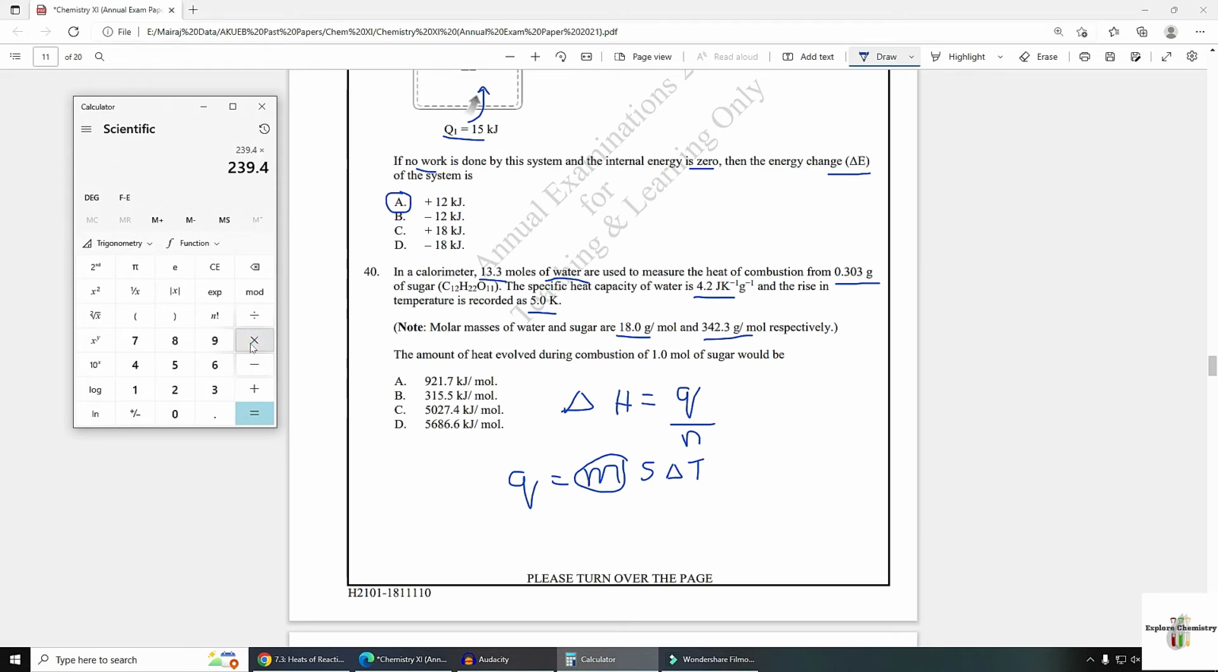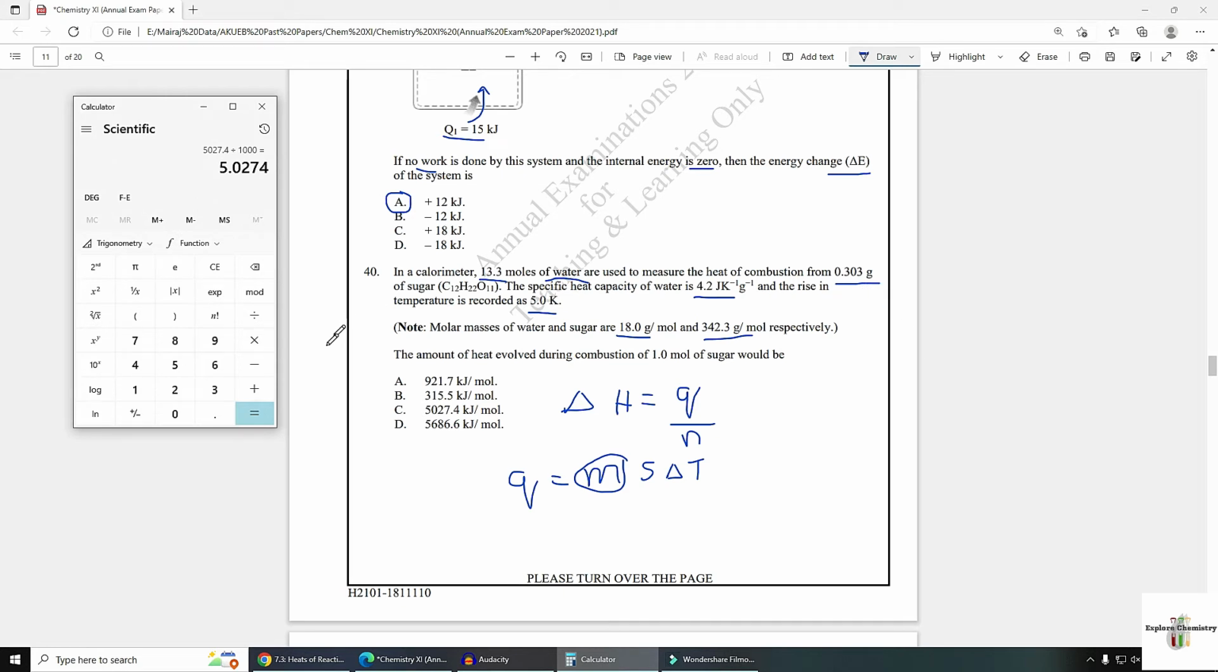So multiply by 4.2 multiply by 5. Answer is 5027.4, but this is the value of Q. You need to convert it into kilojoules by dividing by 1000. Now this is the value of Q. You need to divide it by number of moles. Here number of moles we will take of sugar, because heat evolved during the combustion of sugar needs to be found out, not water. So number of moles of sugar are required here.